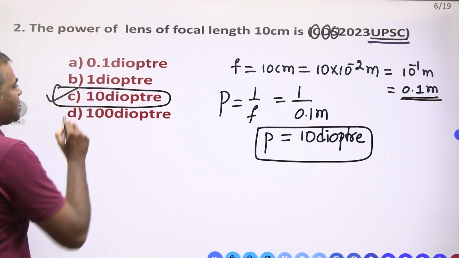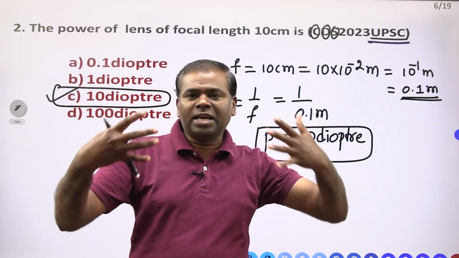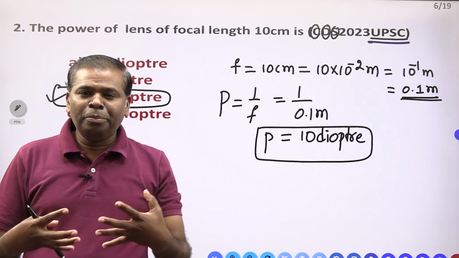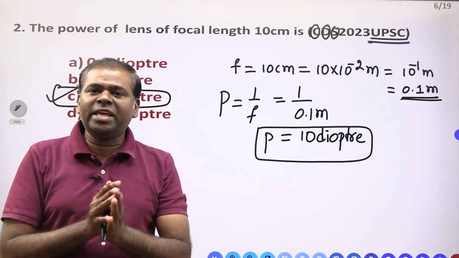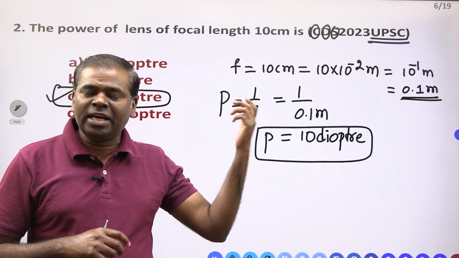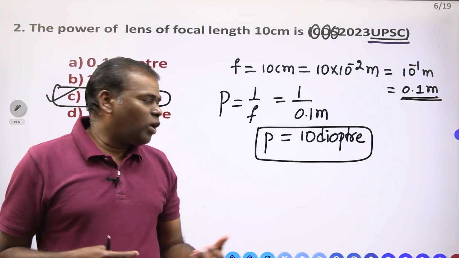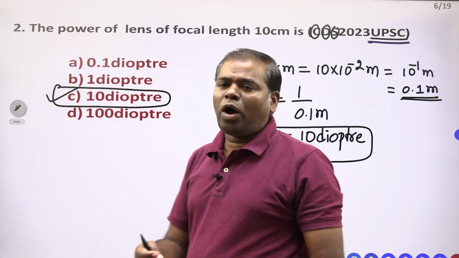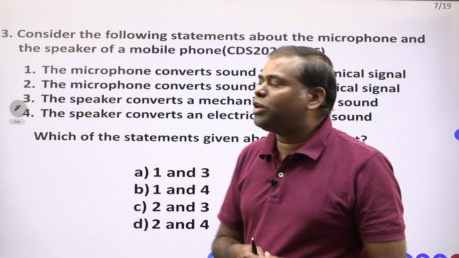How simple it is. These are the simple questions the Union Public Service Commission is asking. Don't think UPSC is so hard. Whatever questions you are learning in BSc and intermediate, this question is there, the power of a lens of a focal length. Based on that you have to learn. This is the first one. Next, the second and third ones you have to see.